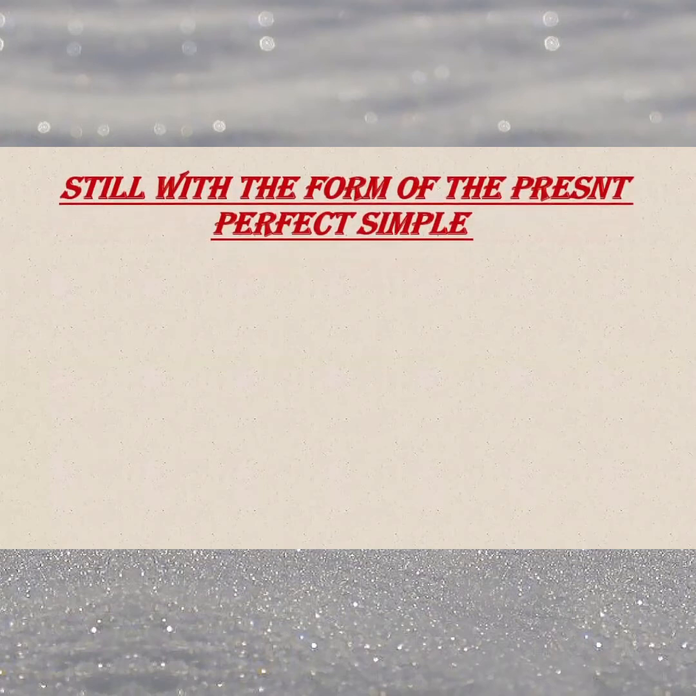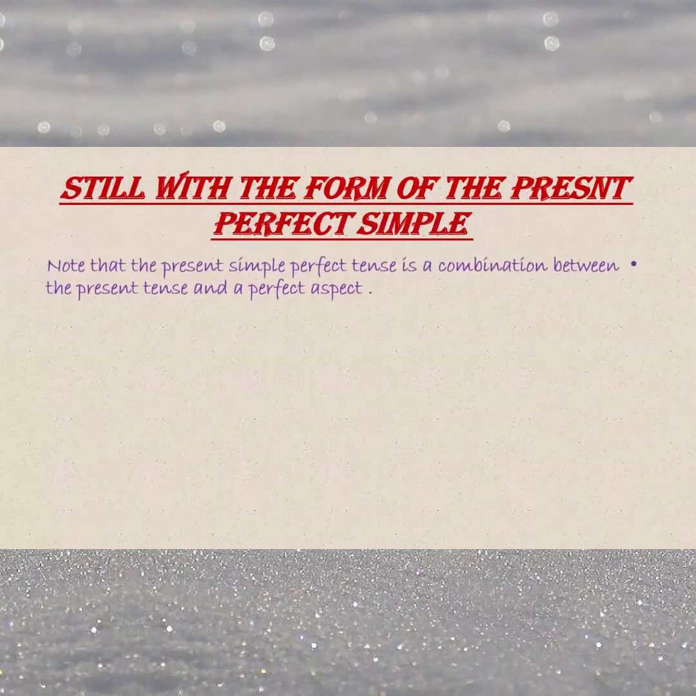Okay, let's complete. Still, we are talking about the form of the present perfect. And here we can say that this tense is a combination, a mix between the present tense and perfect aspect. Present tense, and perfect aspect. And listen carefully here. To explain this, I will explain it from two parts: on a meaning status and on a form status.